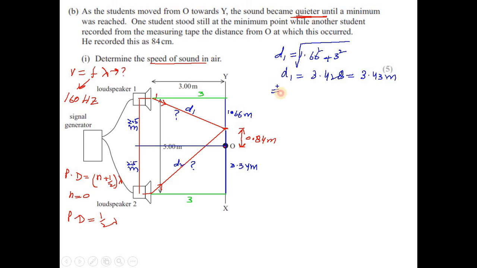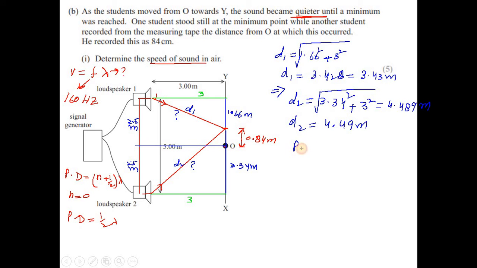Similarly, d2 is equal to the square root of 3.34 square plus 3 square, and the final answer is 4.489 meter. You can round this off, d2 as 4.49 meter.